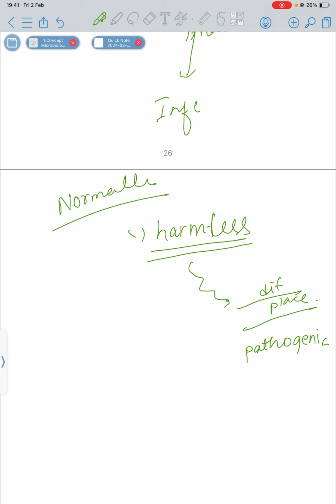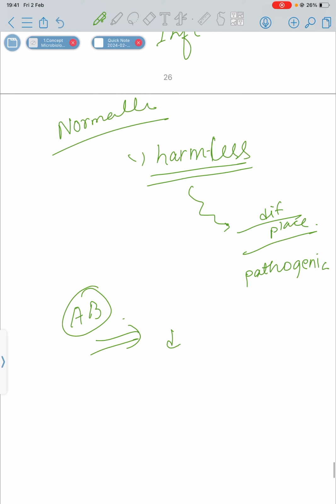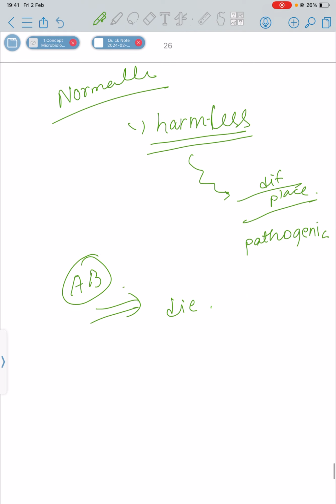Secondly, if we give any antibiotic therapy, normal flora will die. So what happens when the normal flora are dead? Normal flora provide protection against other pathogenic organisms.